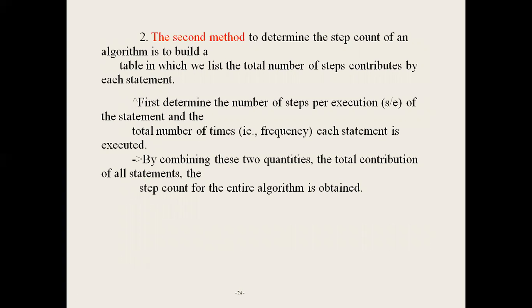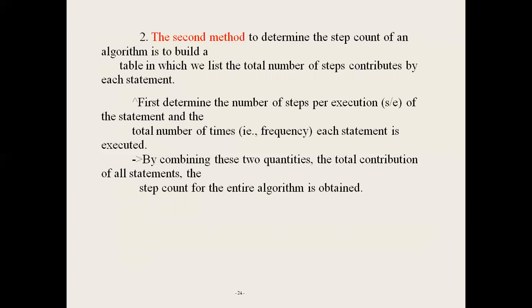Next, the second method to find the step count of an algorithm is to build a table in which we list the total number of steps contributed by each statement. First determine the number of steps for execution of each statement. Next, the total number of times each statement is executed is called its frequency. By combining these two quantities, the contribution of all the statements, the step count of the entire program, is obtained.